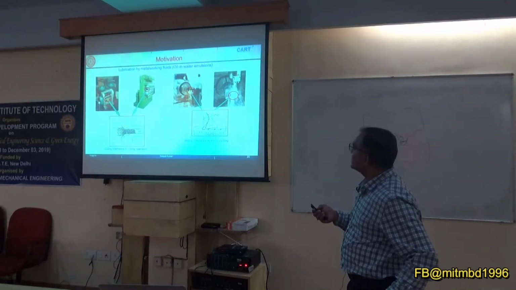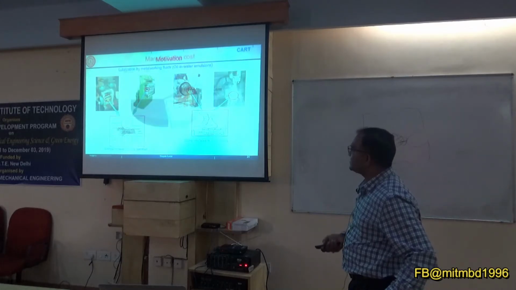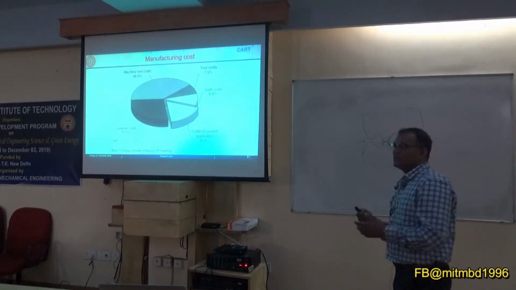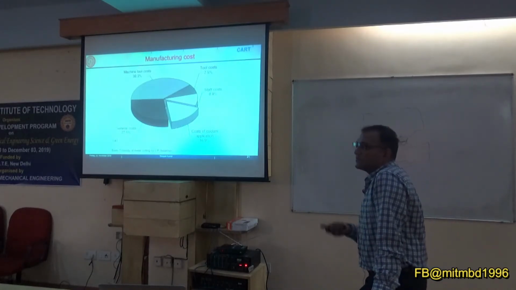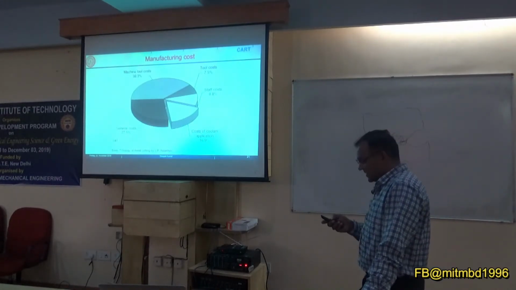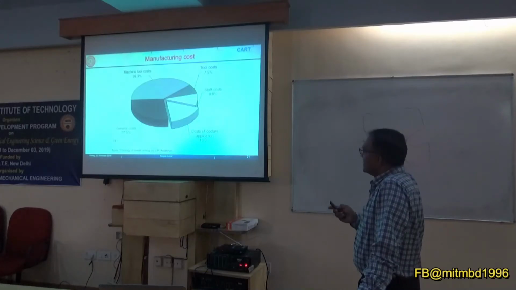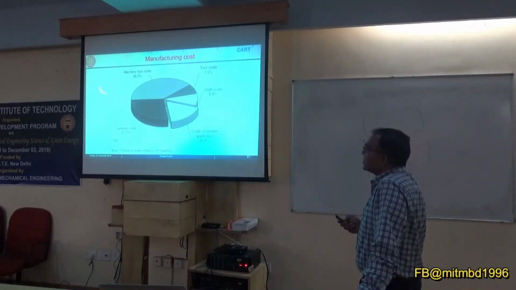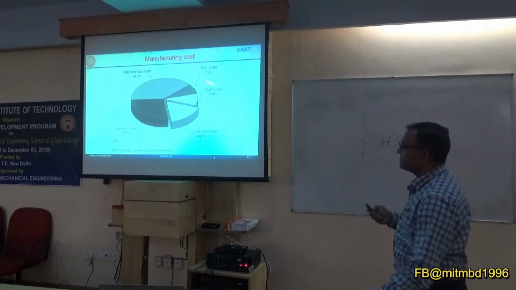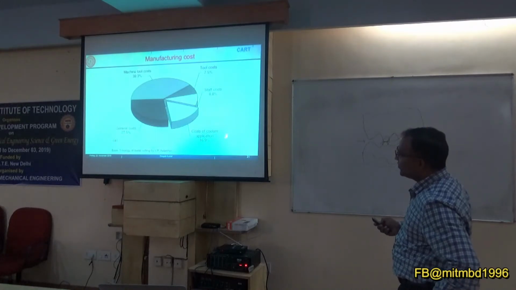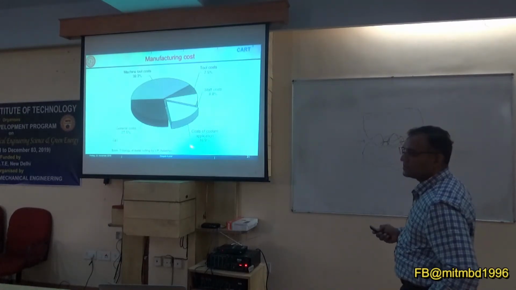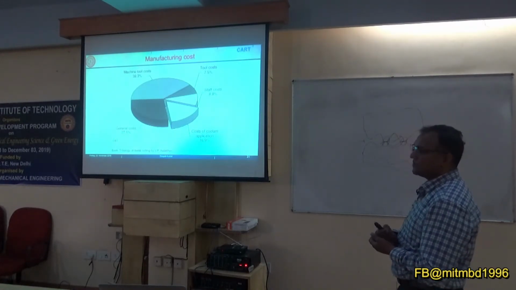If you have to satisfy these requirements, this shows how important this lubricant is. If you see here, this is the total manufacturing cost, and out of this the cost of lubricant is 17%, and 17% is quite high.